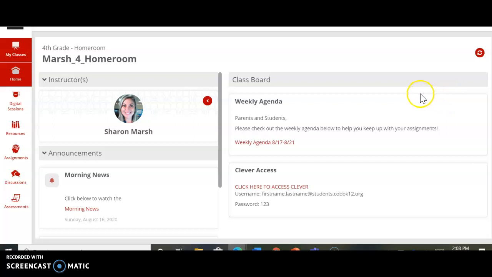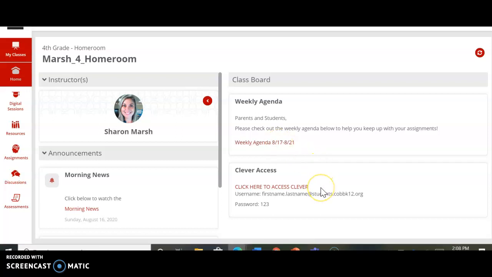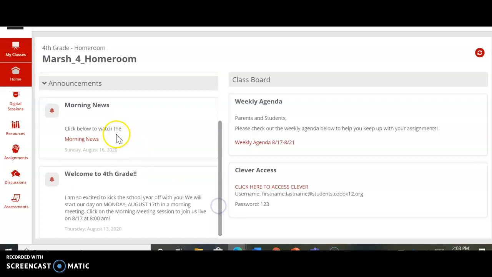There's a few things there that you might want to take a peek at. There's the weekly agenda that I'm also attaching in this email. There's information on how they can access Clever, which is basically a landing page for different tools that we use. There's also a link for the Mount Bethel Morning News. We will be watching this together as a class tomorrow. And then a little announcement from me.